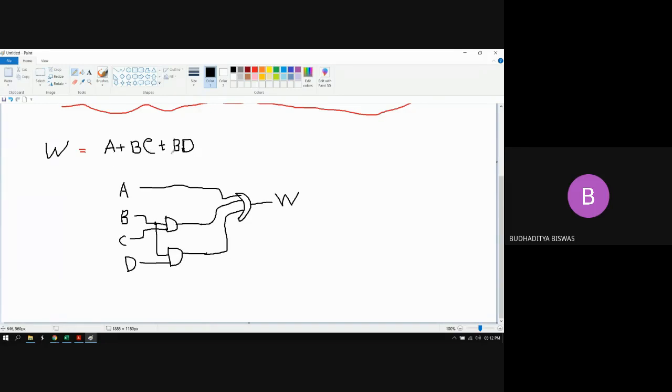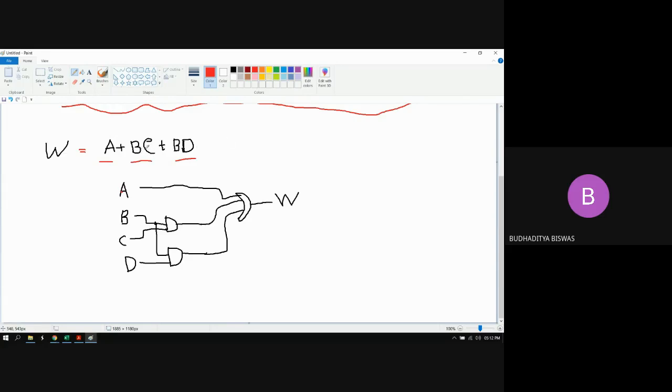There are 3 product terms: one is A, one is BC, and one is BD. First we need to produce A. For producing A, it doesn't require any gate, because from the input variable, if we just take one line, it will be A. But we need to produce the BC term and BD term.